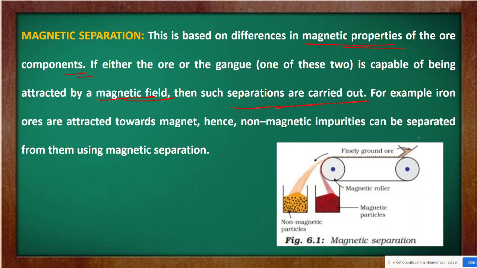The ground ore, whatever ore we had, is poured from here. Whatever iron is there will be attracted to this roller, whereas the non-magnetic one will be moved farther away because it is lighter, so it will fall at a distance. In this way we are separating the magnetic and the non-magnetic substances. This is your magnetic separation.